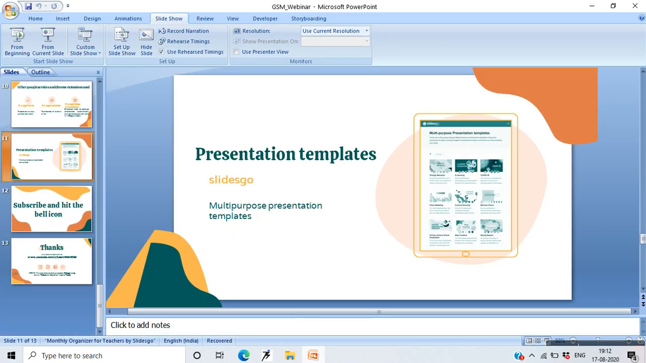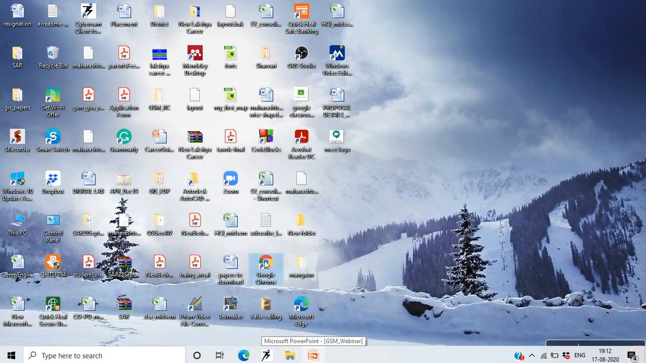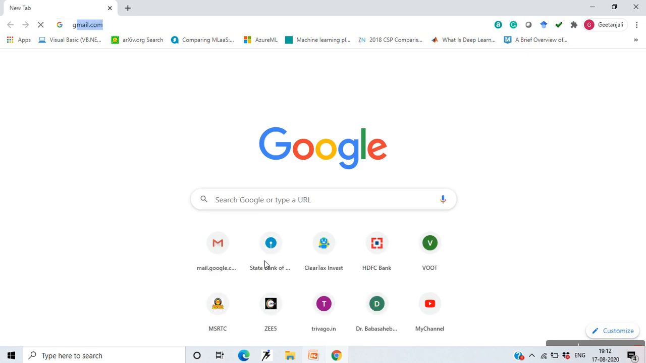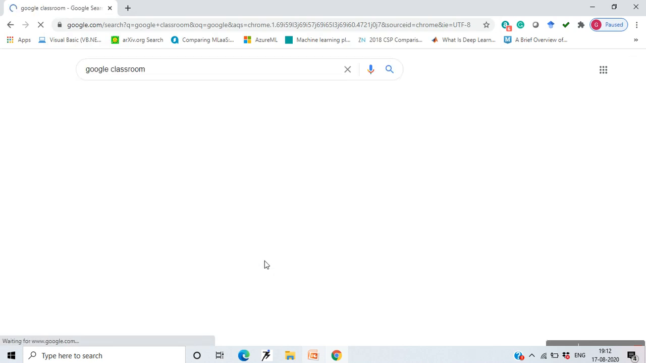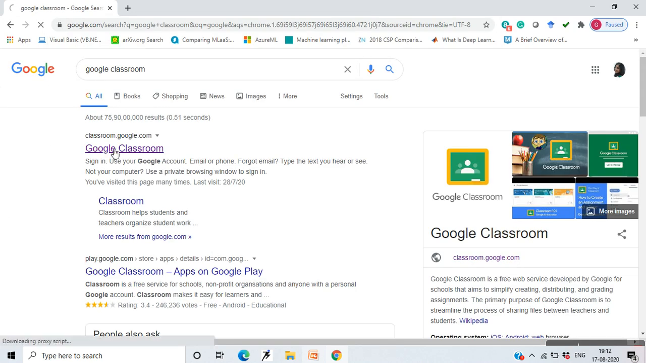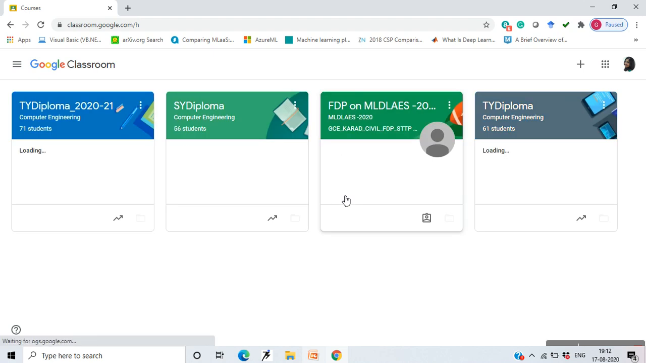Now the next thing that I was supposed to explain is how to use Google Classroom. So let me tell you about Google Classroom. For using Google Classroom, you have to go to classroom.google.com, which will take you to Google Classroom. Because I have logged in as GS Mahamkar, my Gmail account, these are the classes which I have already created, and my students have joined me in these classes.